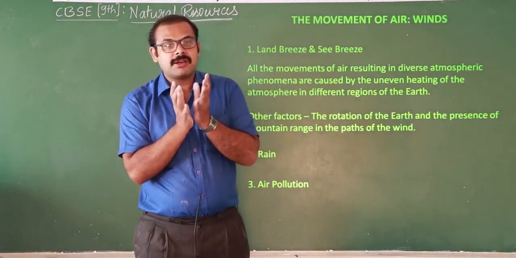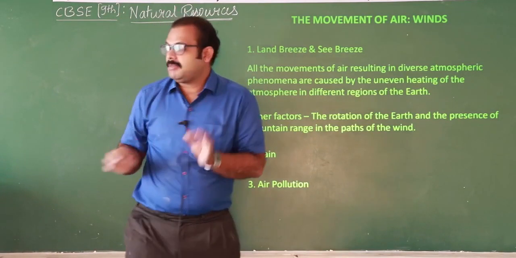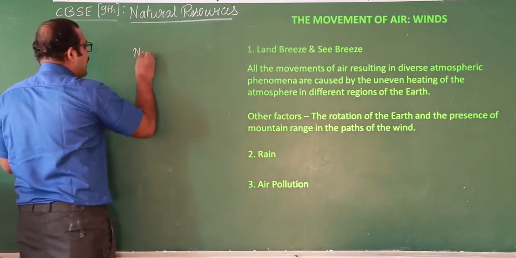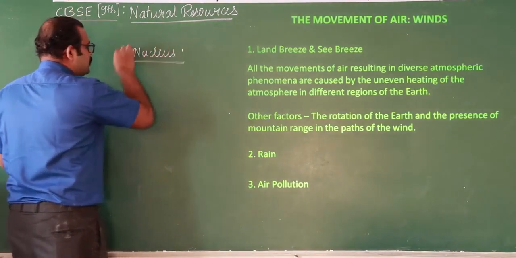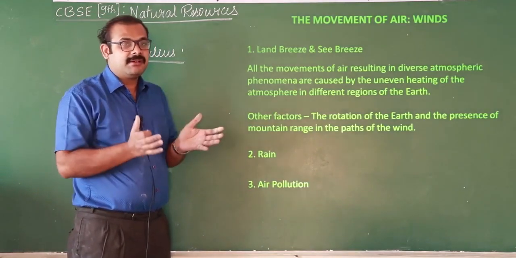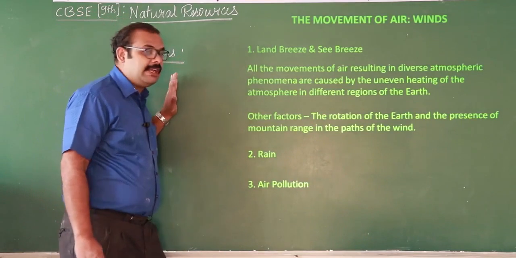These water droplets mix with some dust particles, and these dust particles act as a nucleus. As these water droplets get condensed, become bigger and heavy, they cause rainfall. This is how the rain occurs.